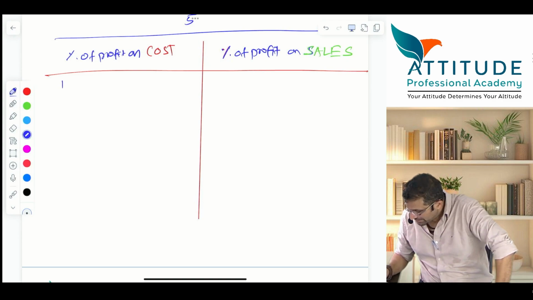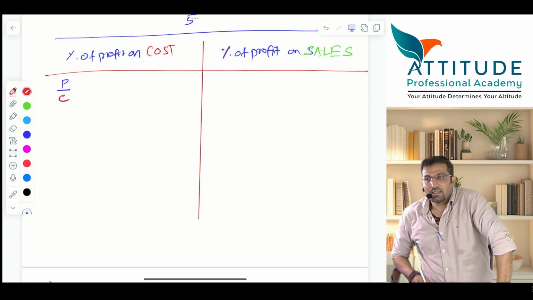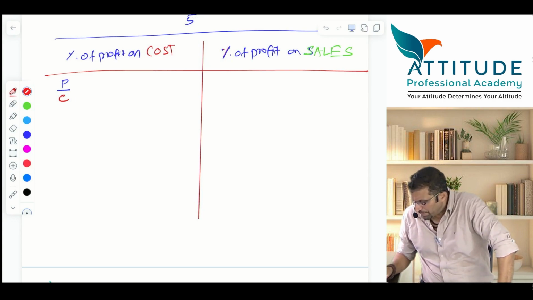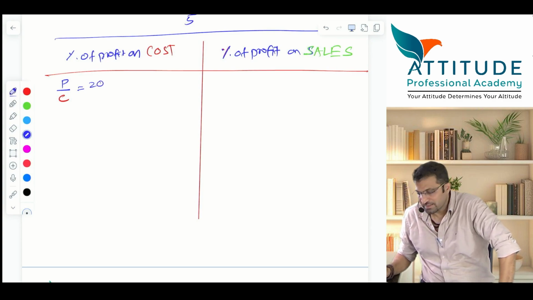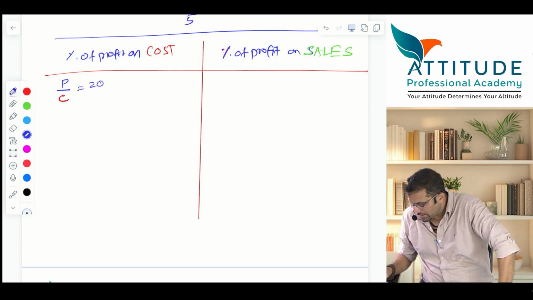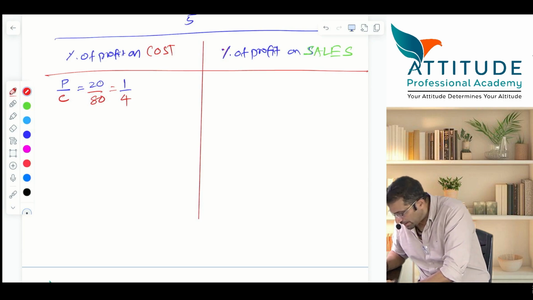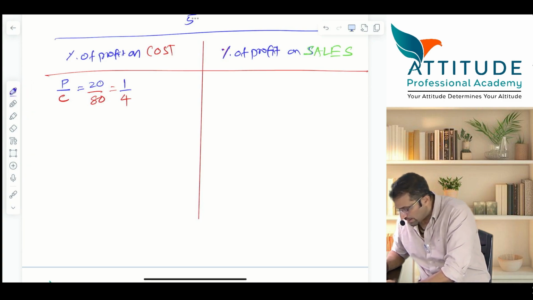This is P divided by C. Please concentrate. In my example, P is how much? 20. C is how much? 80. Correct? So this becomes how much? 1/4.